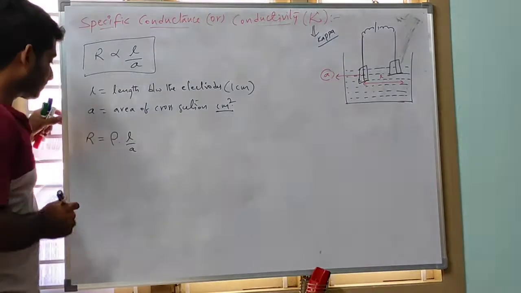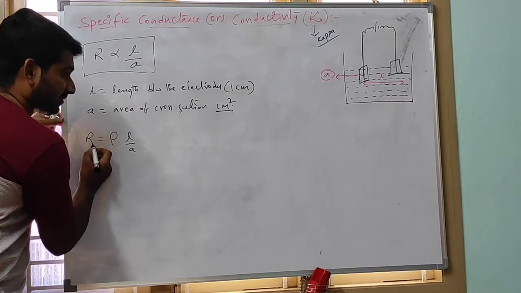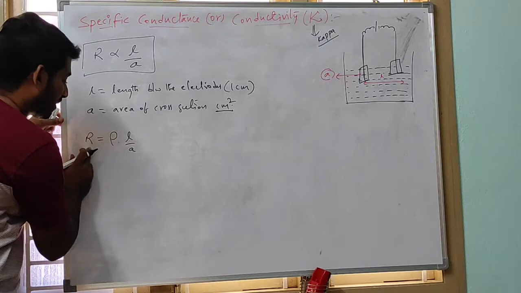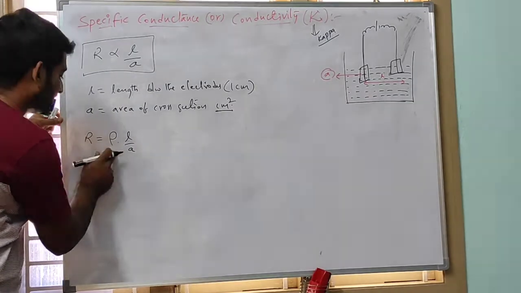Next, what is conductance? The reciprocal of resistance is conductance.